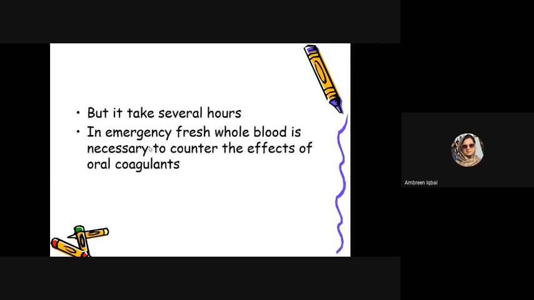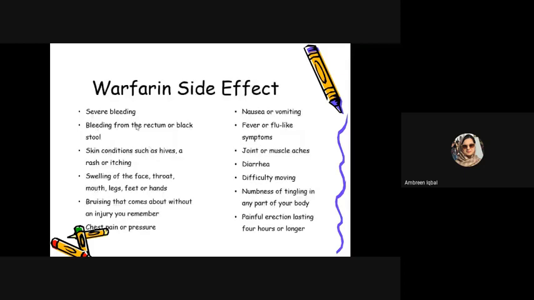But obviously, it takes several hours. So, in an emergency, fresh whole blood is necessary to counter all these adverse effects of oral warfarin. Side effects: severe bleeding, bleeding from the rectum or black stool, skin conditions like rash or itching or fever, swelling of the face, throat and mouth, and bruising. All these effects are related to bleeding. Others are nausea, vomiting, diarrhea, fever, muscle ache, difficulty in moving, numbness, weakness, and pain. The important things are hemorrhages and bleeding, and the simple side effects are bruises, nausea, and vomiting.